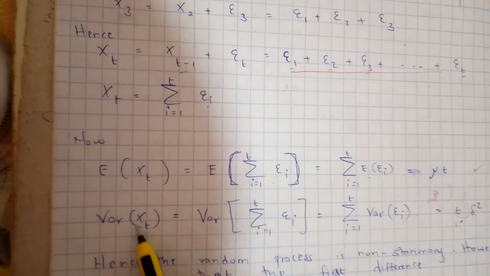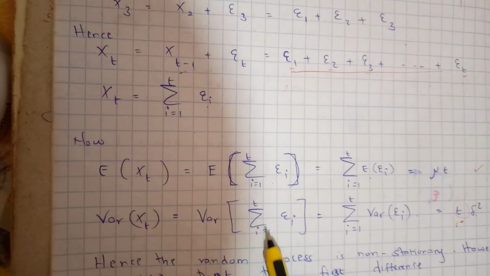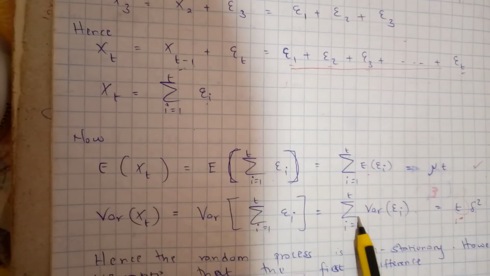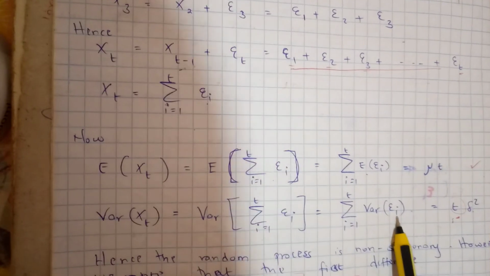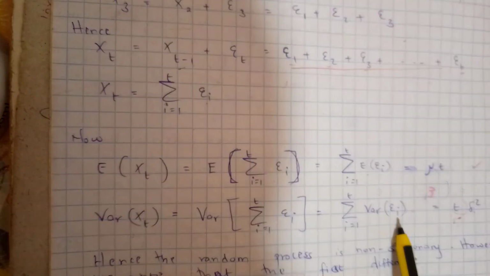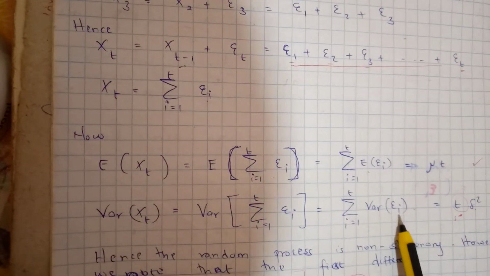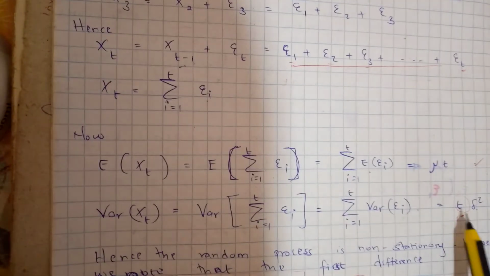The same case for variance. The variance of x t is equal to the variance of the summation of epsilon i running from 1 to t. This is equal to the summation of the variance of epsilon i, since the variance goes inside. But remember, epsilon i has a mean of mu and variance sigma squared. So the variance of epsilon i is sigma squared, and we are summing t times, so t sigma squared.